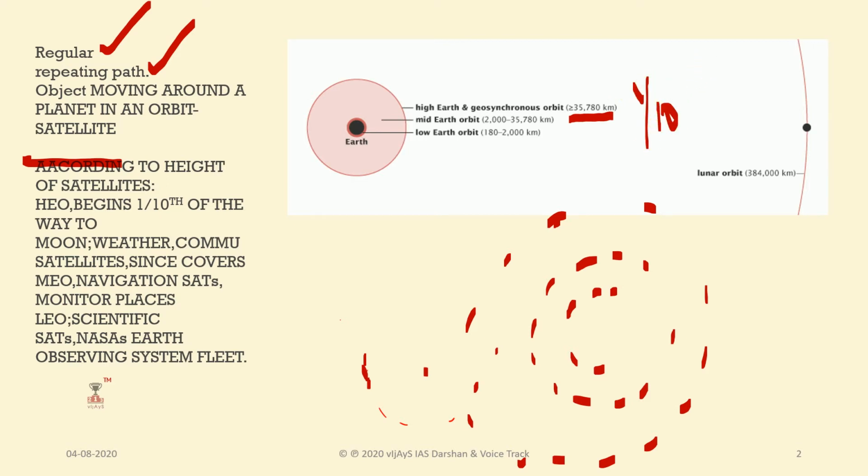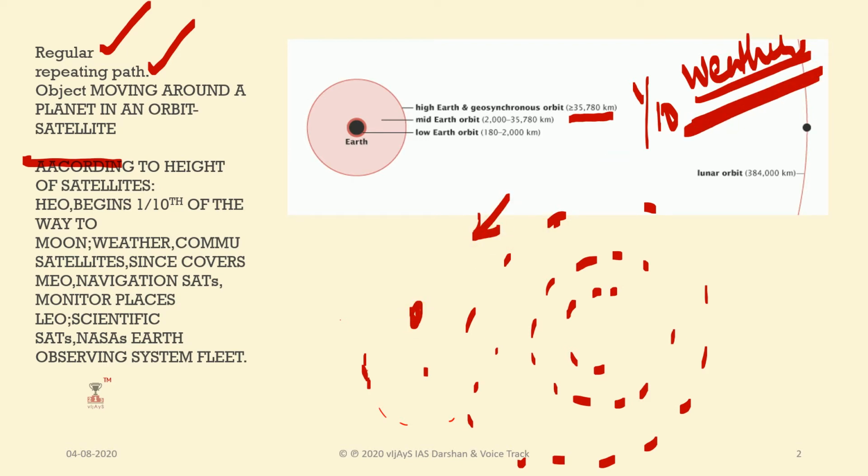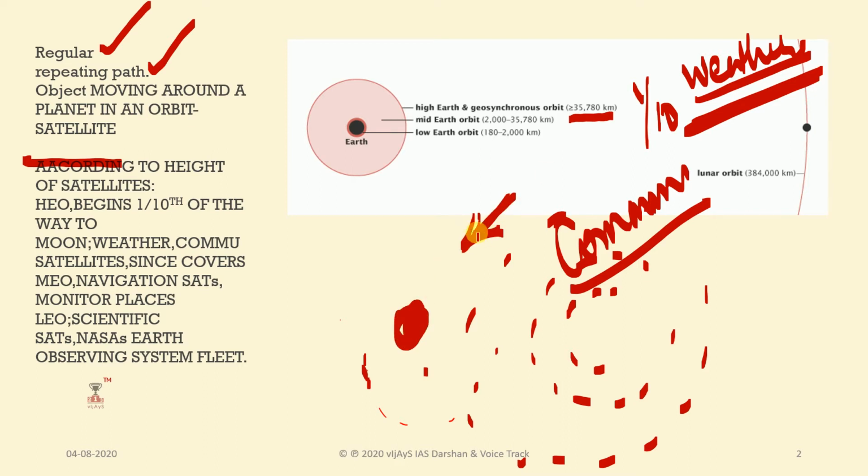And why is it helpful here? It is helpful for weather forecasting. The farther we view our earth from, the more clearly we can see the weather report. And again, communication satellites also will be installed in that orbit. Why? Because it will cover the maximum area of the earth. If we install in a higher area, then they will cover the maximum area.